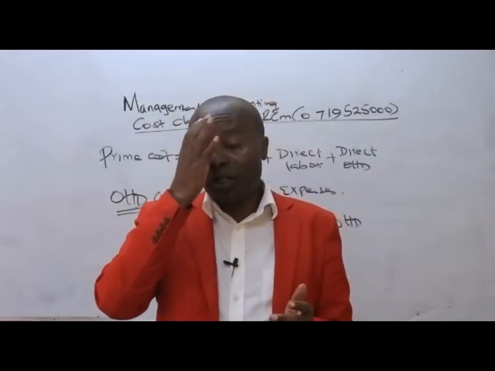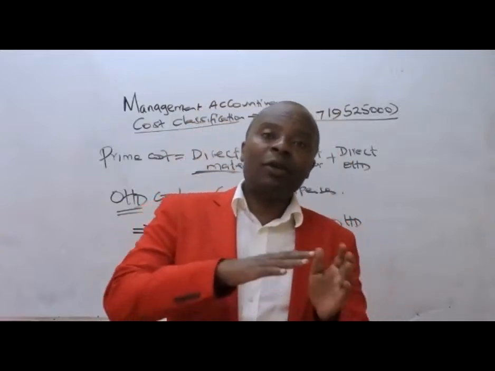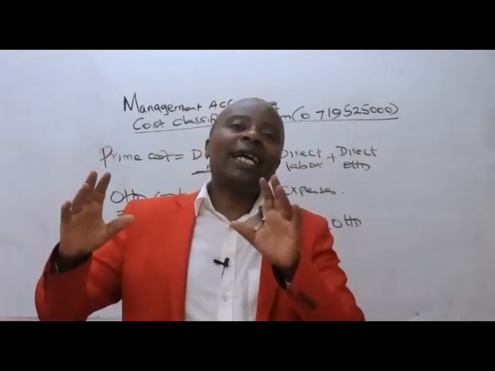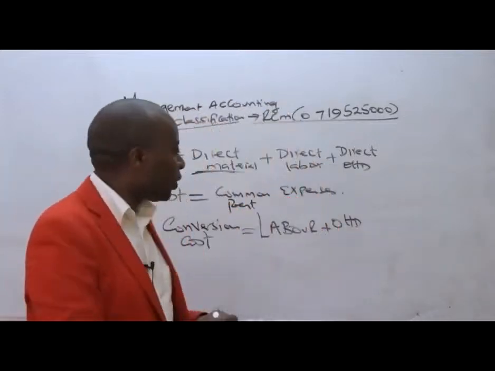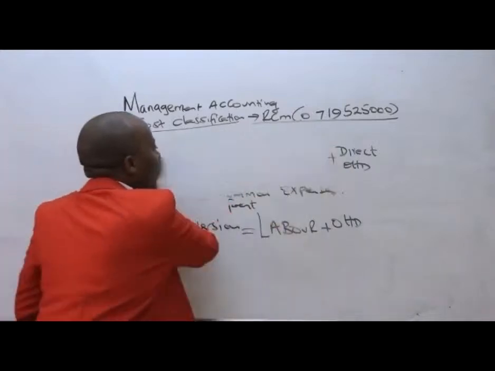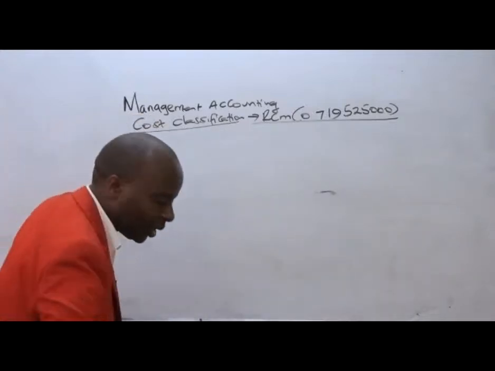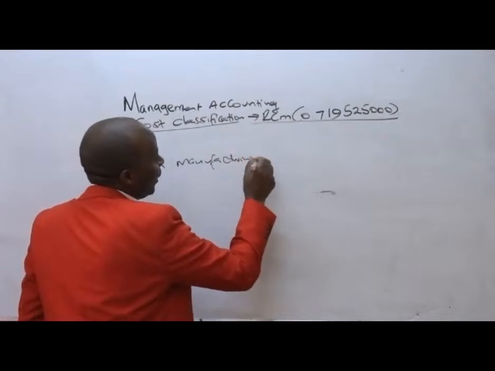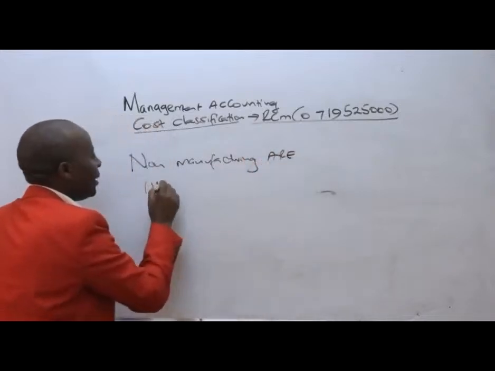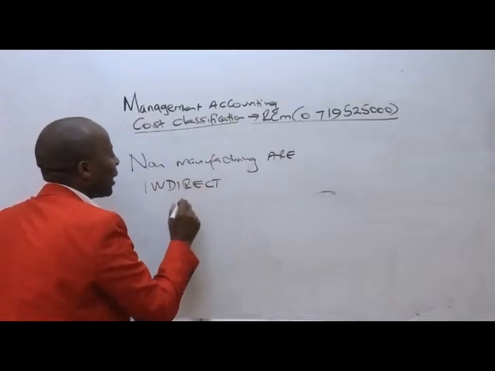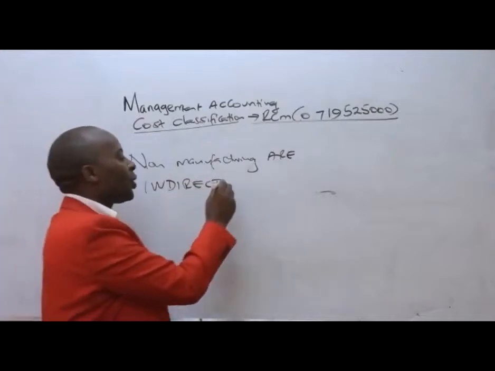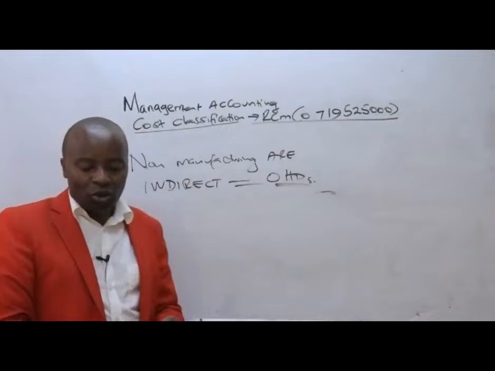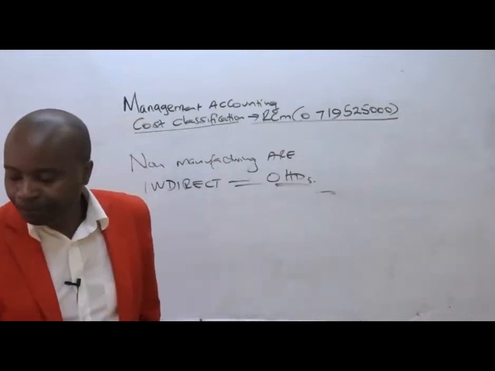And if you have been given, although rare, direct overheads will also constitute what we call manufacturing cost. Outside the manufacturing cost, we shall be having what we call the non-manufacturing costs, which are basically indirect. Non-manufacturing are indirect costs. Indirect, why? They are not directly attributable to production. And in most cases, these non-manufacturing costs are the ones we call overheads. They're the common expenses.